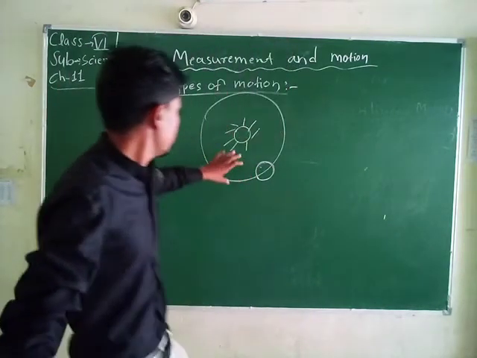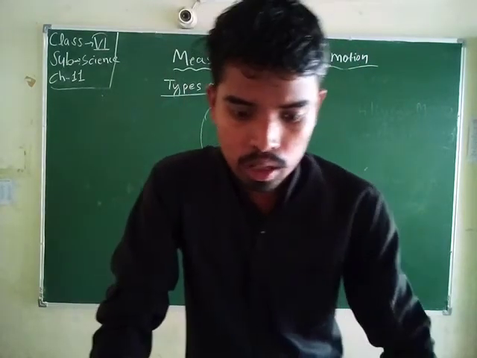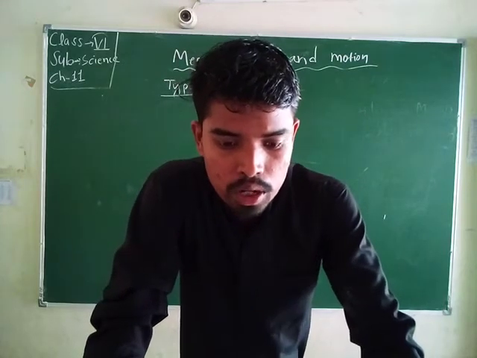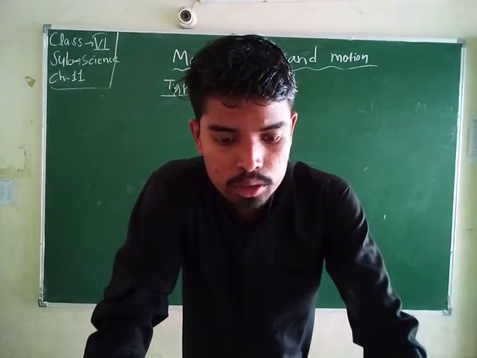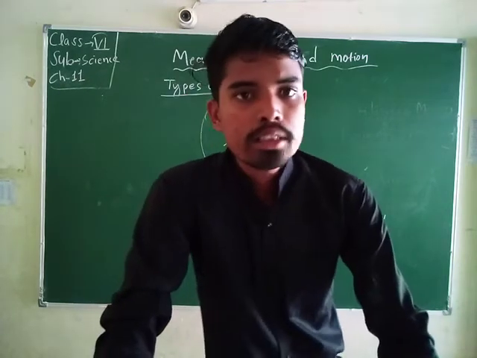Student, the earth revolves around the sun in a circular path and also rotates along its axis, so it is curvilinear and rotatory motion at the same time.